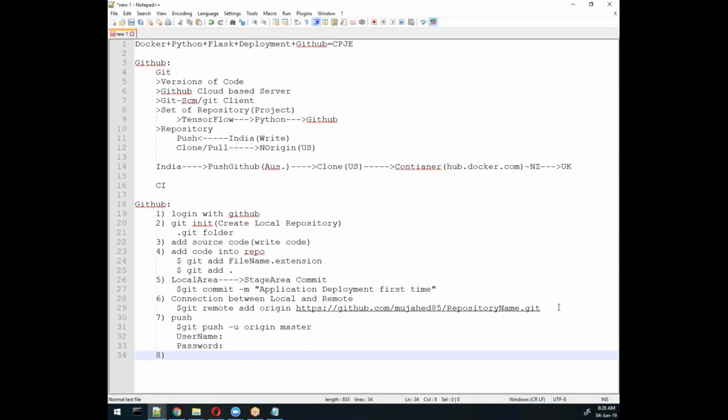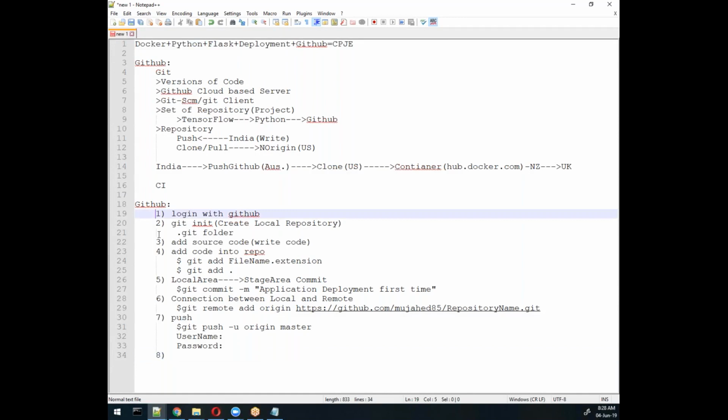I have a doubt between point number 6 and 7. Yes, tell me. Can you explain point number 6 and 7? What is remote add doing and what is push doing? Basically, this one will link your local machine with the server. So next time you will never use this command, you will just push. This is what we do the first time.